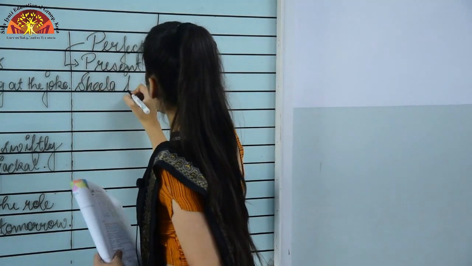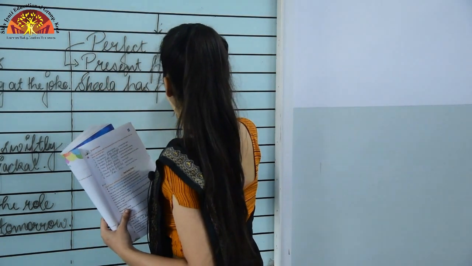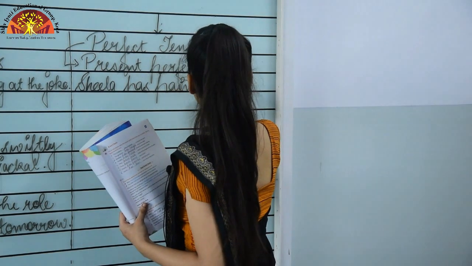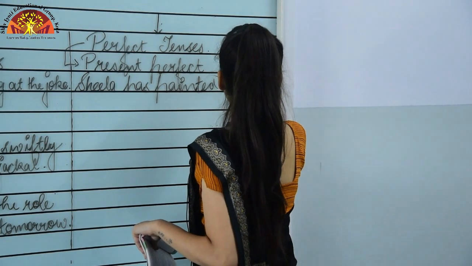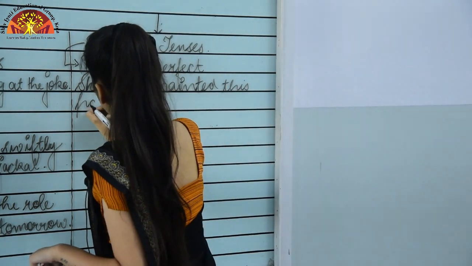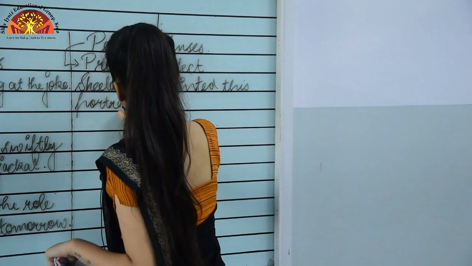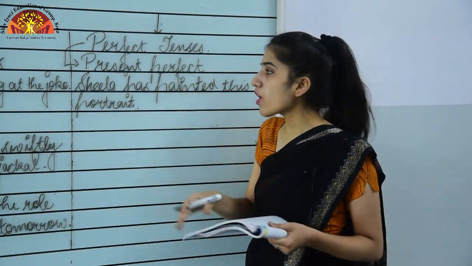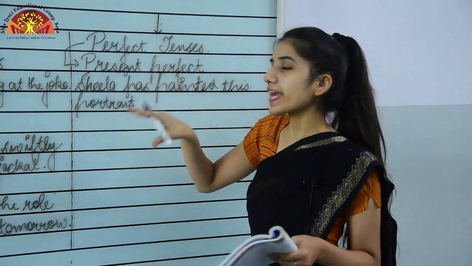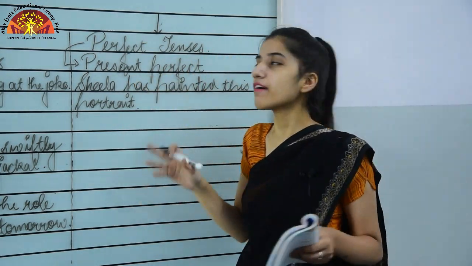Sheila has painted this portrait. So as I told you, the rule for present perfect is subject plus has or have plus the third form of the verb plus the rest of the sentence.